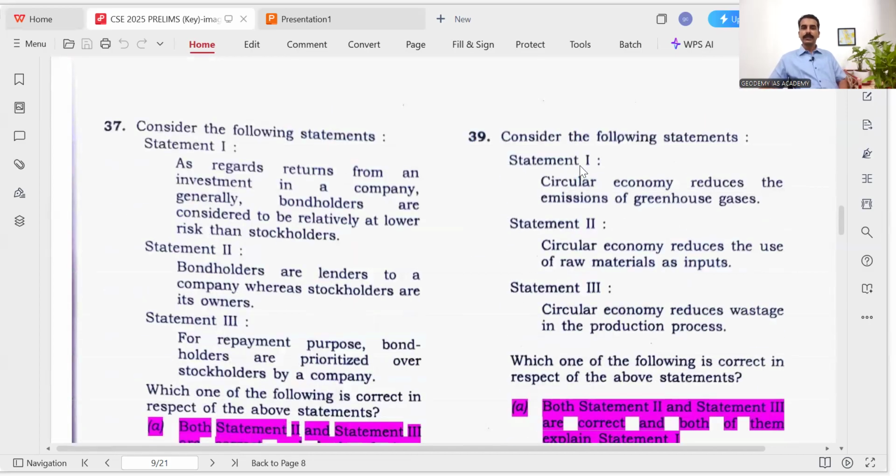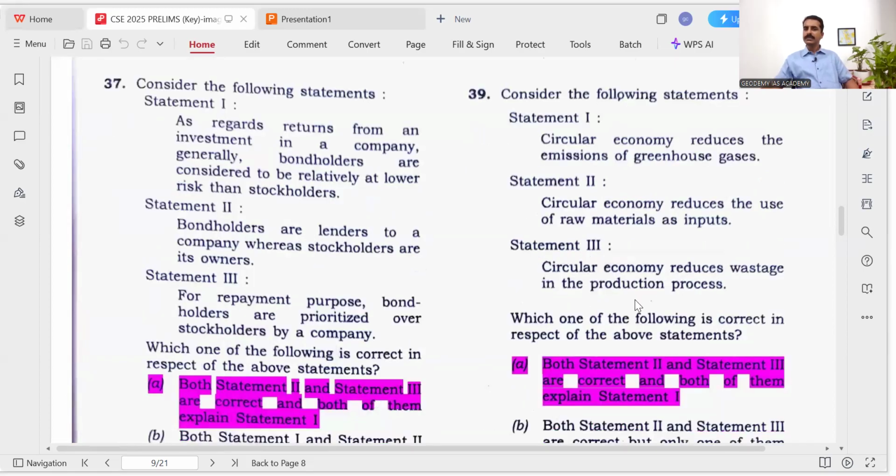Okay. Here the 39th question, circular economy reduces the emissions of greenhouse gases. Circular economy is the reuse recycling method economy. So definitely when we reduce the waste in our daily use, then definitely the greenhouse gas emissions can be reduced through reduced production of many materials. Statement 2, here we have to check just 2 and 3 whether it explains or not. Circular economy reduces the use of raw materials. Yes, that's why the greenhouse gas is reduced.